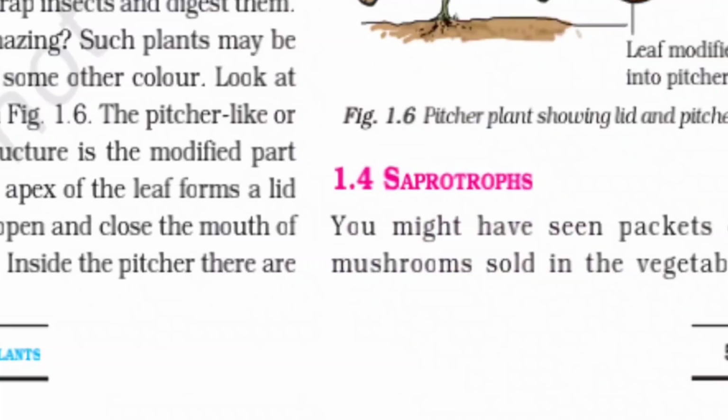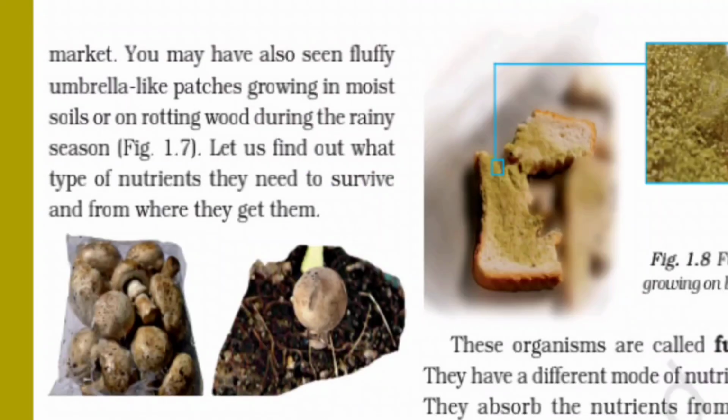Saprotrophs. You might have seen the packet of mushrooms sold in the vegetable market. You have also seen fluffy umbrella-like patches growing in moist soil or in rotten wood during the rainy season. Let us find out what type of nutrition they need to survive and from where they get it.